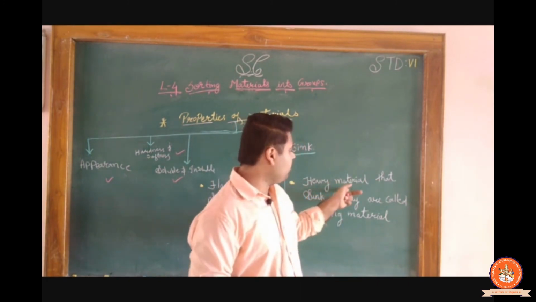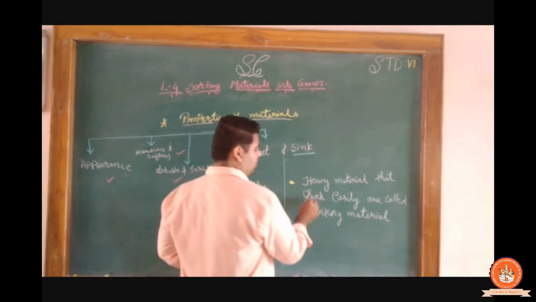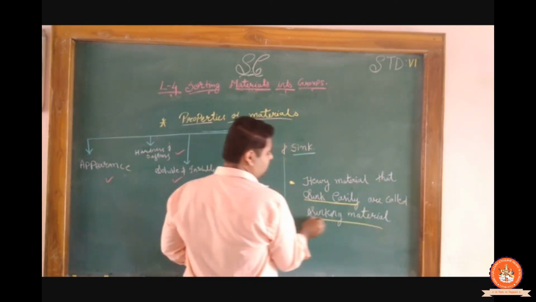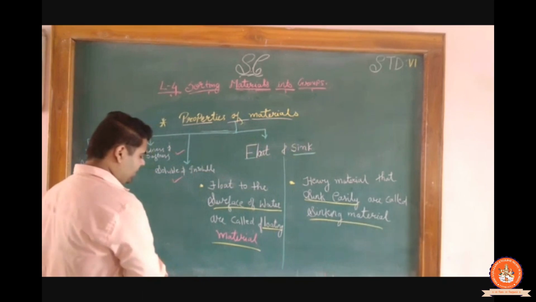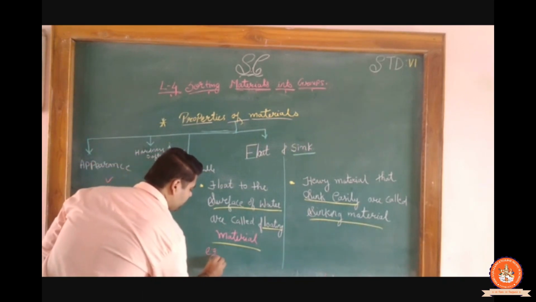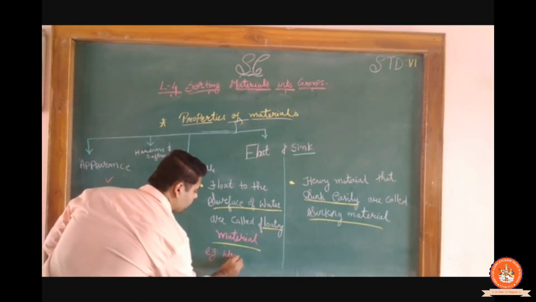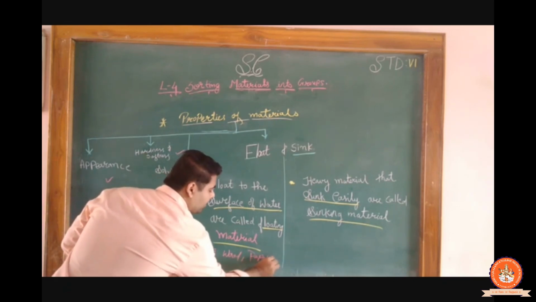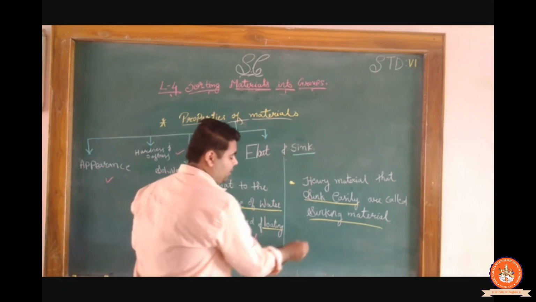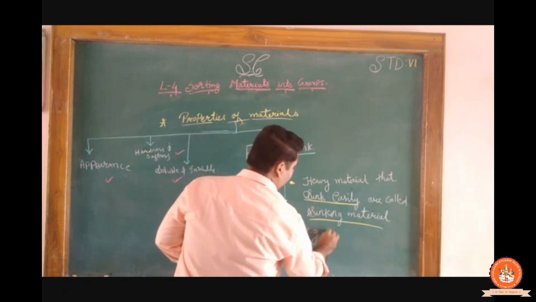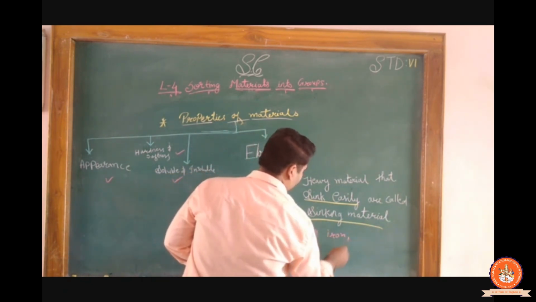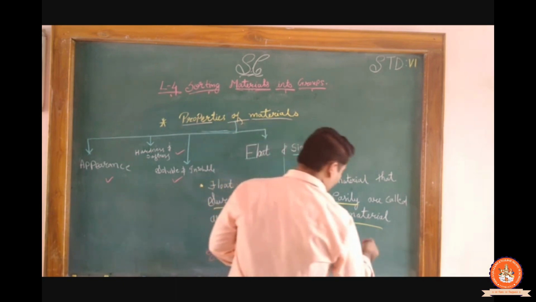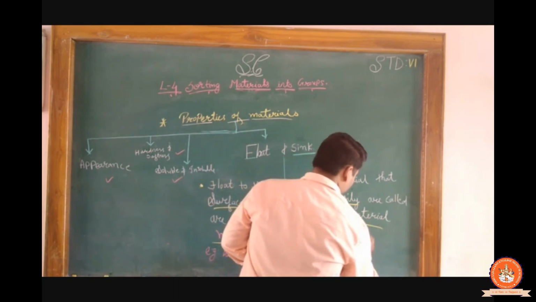So heavy materials that sink easily are called sinking material. For floating examples, we can take wood, even paper, clear, etc. For sinking, the examples are iron, clear, then honey, etc.